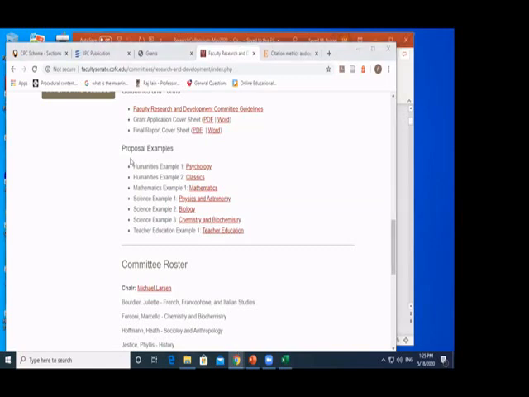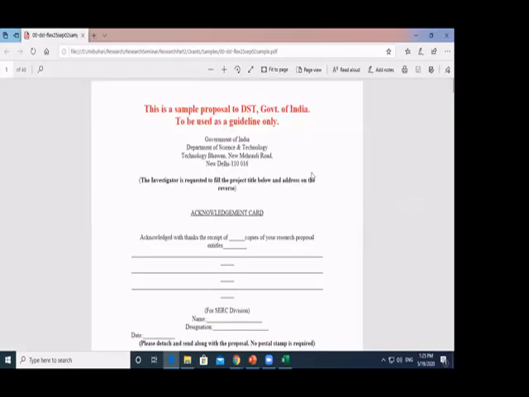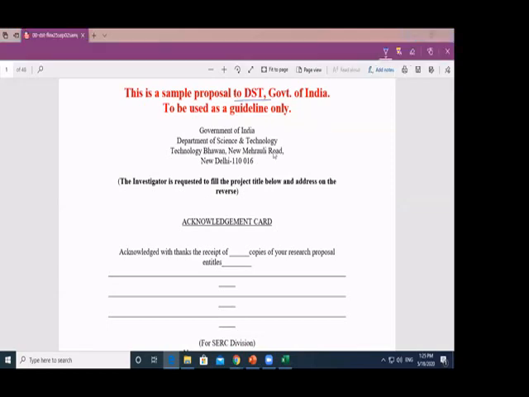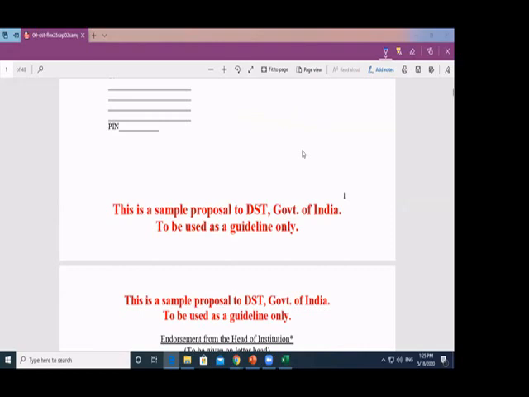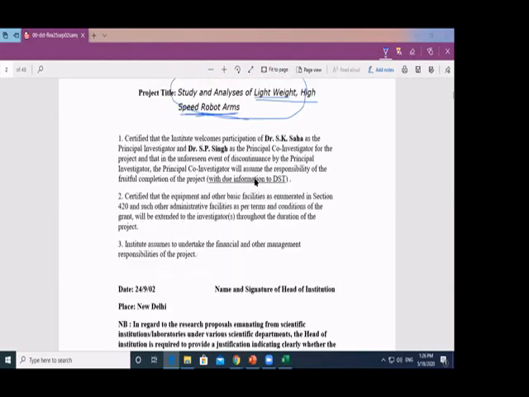Let me take one example from India. Here is an example. This is a sample proposal submitted to DST, Government of India, Department of Science and Technology. It's a sample. It is a guideline. If you look at this, it talks about study and analysis of a lightweight, high-speed robot arm. So you will see the point is, it's a robotic arm, lightweight, high speed. This is the main point there.